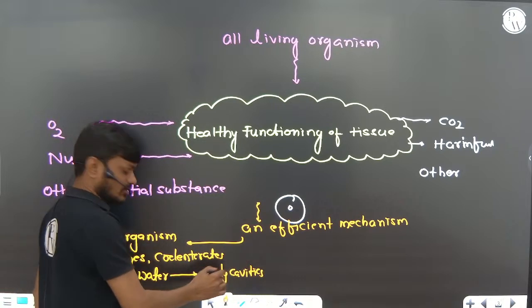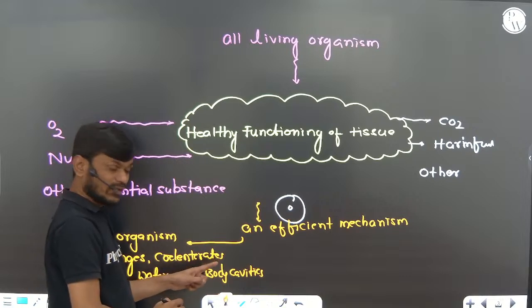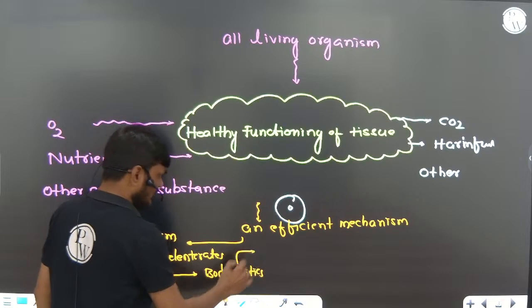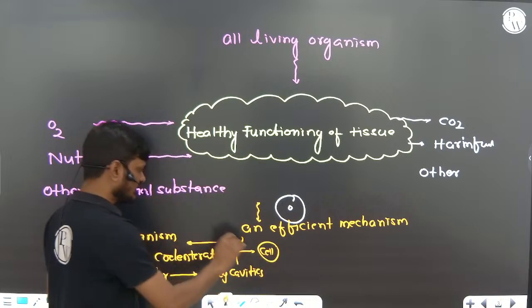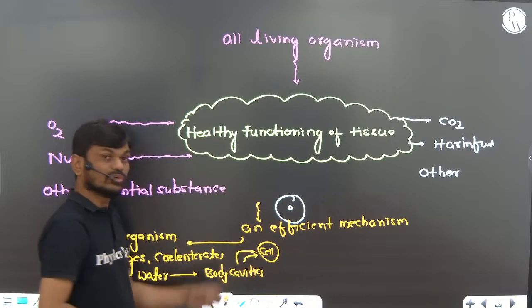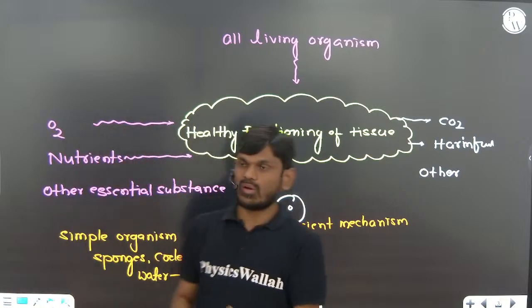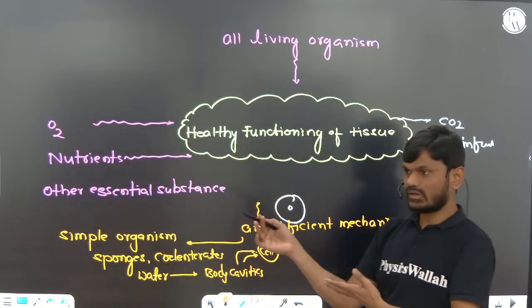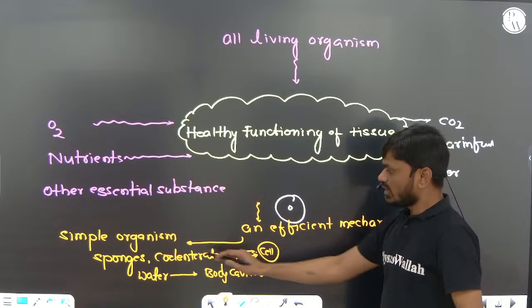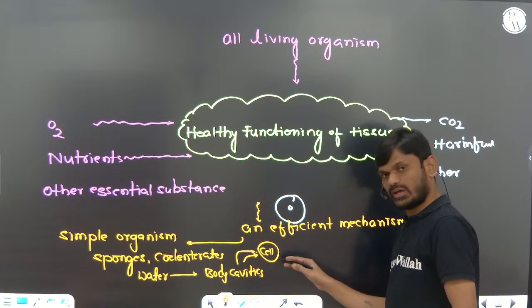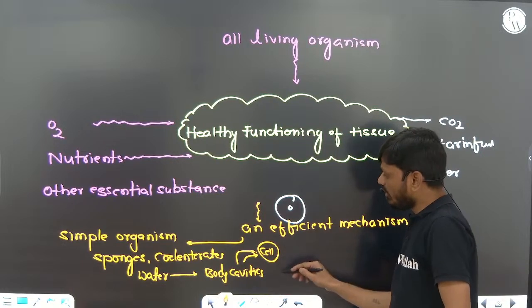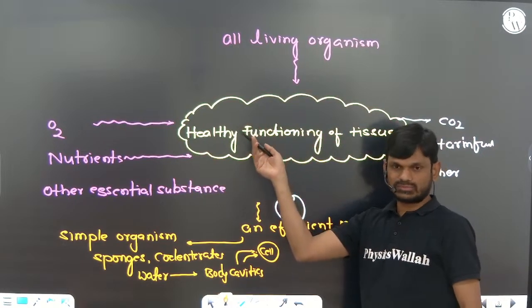Through the body cavity, the cells present in the tissue get nutrition, oxygen and other material. And this water, which enters the coelom or body cavity, then goes out, right?